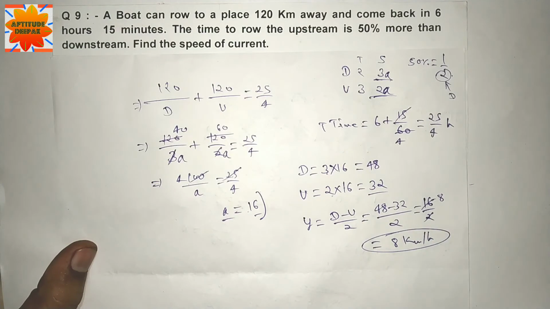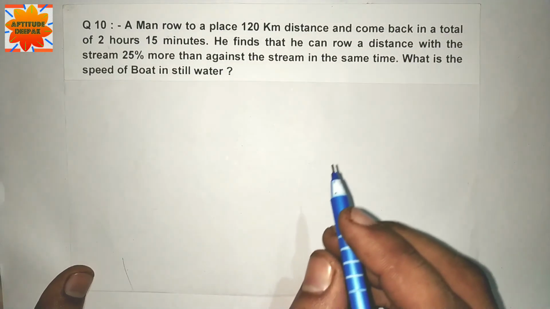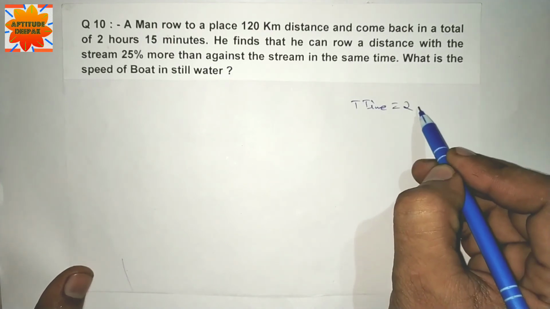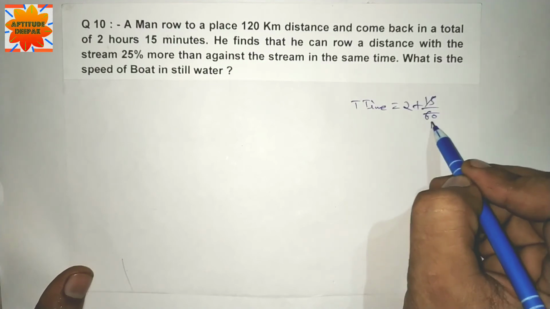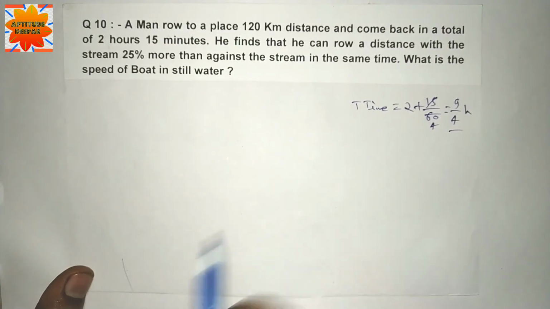चलते क्वेश्चन नंबर 10 में. Question number 10. A man rode to a place 120 km distance and came back in a total of 2 hours 15 minutes. He found that he can row a distance with the stream 25% more than against the stream in the same time. What is the speed of boat in still water? Total time is equal to 2 hours plus 15 minutes divided by 60, 4 2s are 8 and 1, 9. 9 by 4 hours is the total time.